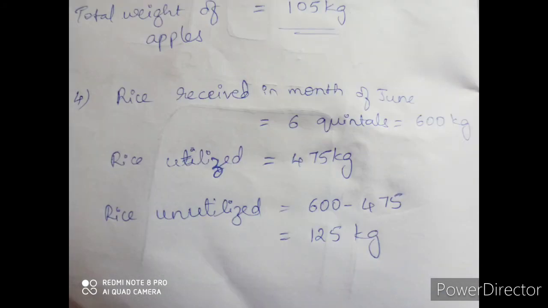A school received 6 quintals of rice for midday meal in the month of June. They utilized 475 kgs. How many kgs of rice is unutilized? So 6 quintals, you convert into kgs first. If you convert into kgs, you will be getting 600 kgs. Rice utilized is 475 kgs. So unutilized means you have to subtract, 600 kgs minus 475. So you will be getting 125 kgs.